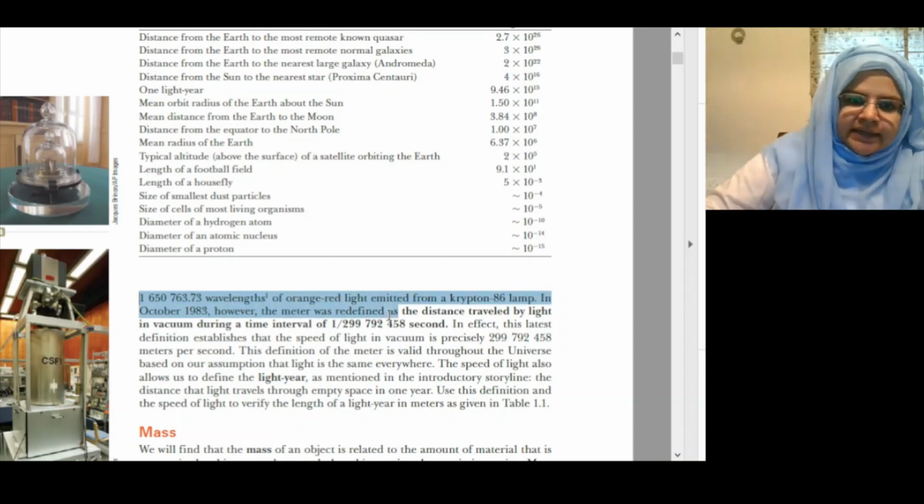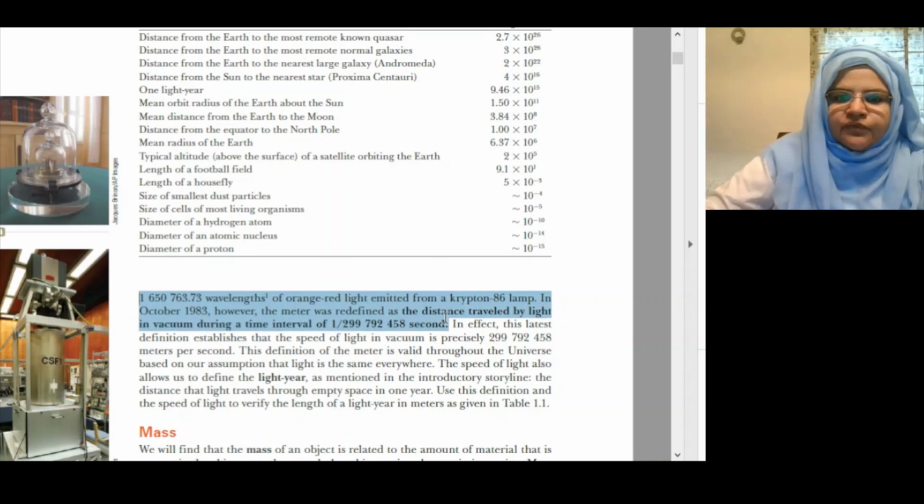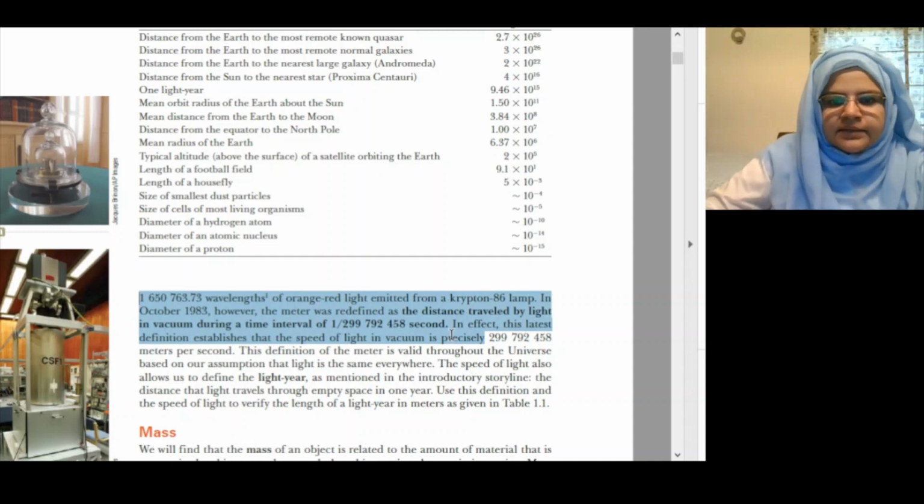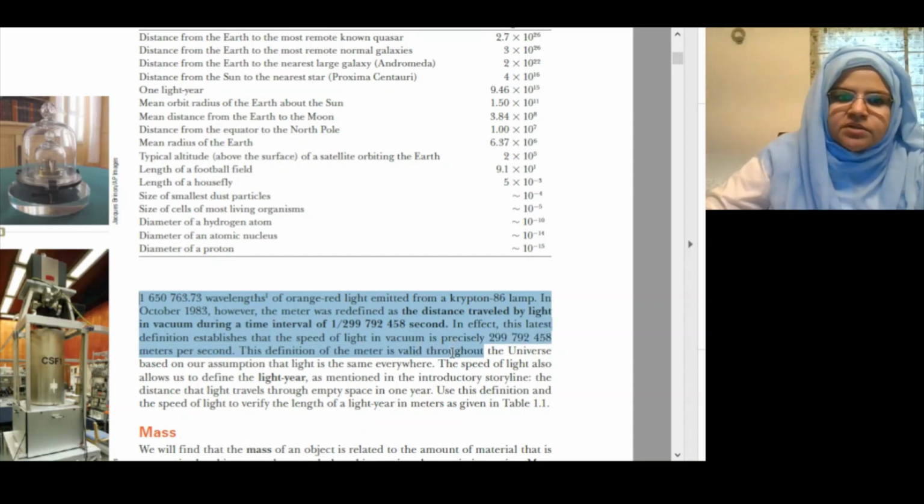In October 1983, however, the meter was redefined as the distance traveled by light in a vacuum during the time interval of 1 over 299,792,458 seconds. In effect, this latest definition establishes that the speed of light in a vacuum is precisely 299,792,458 meters per second. The definition of the meter is valid throughout the universe based on our assumption that the speed of light is the same everywhere.